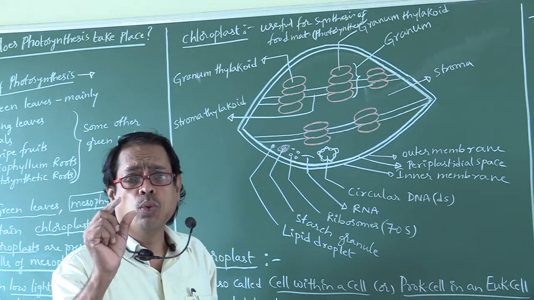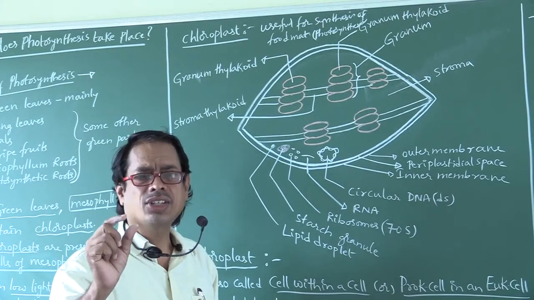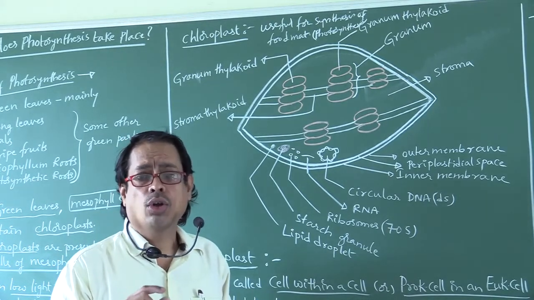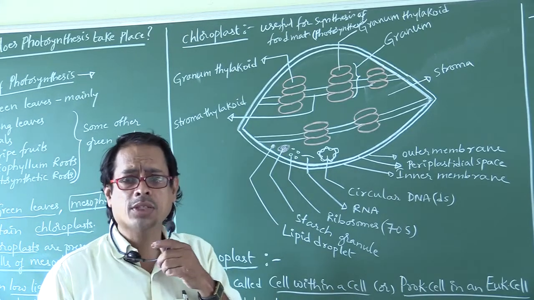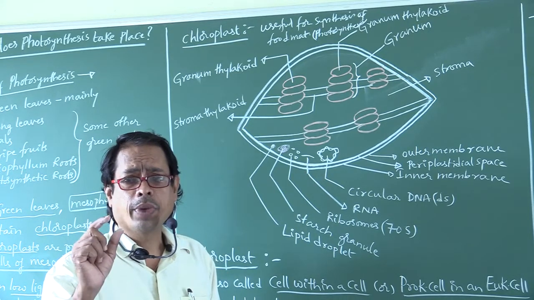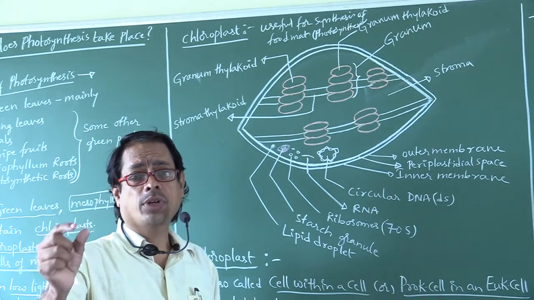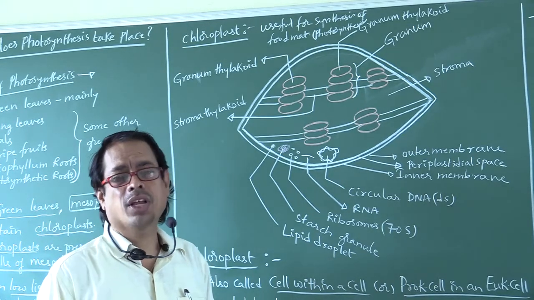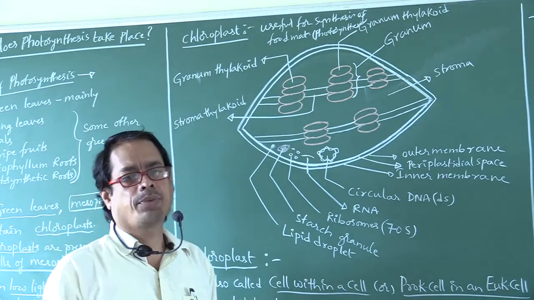Chloroplasts appear in different shapes. A chloroplast may be oval, spherical, disc-shaped or lens-shaped, and sometimes ribbon-shaped chloroplasts are also present. So chloroplasts appear in different shapes.